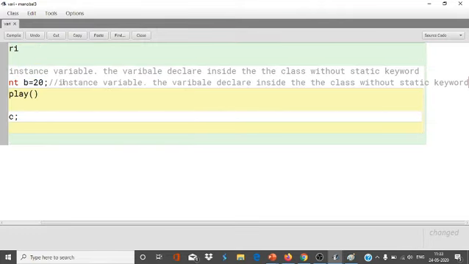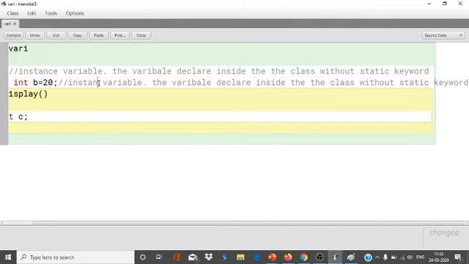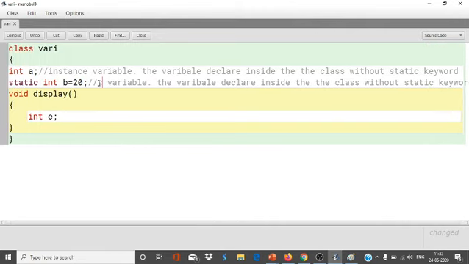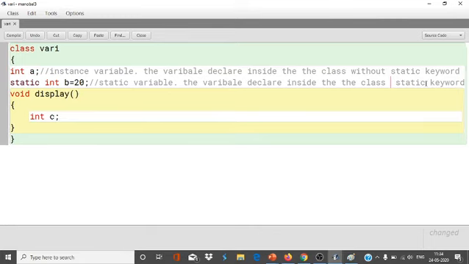This is called a static variable, with a static keyword. See the difference.